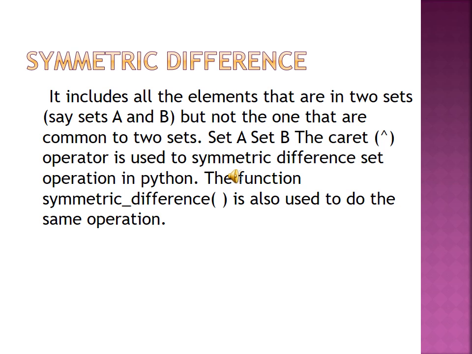Union: definition and diagram. After that, take one program. Next, intersection also has the same: definition, diagram, one program. Difference: definition, diagram, one program. And symmetric difference also: definition, diagram, one program. Okay? Have you all written it? I hope you have all written it. Yes?